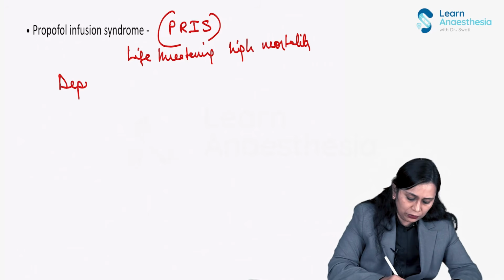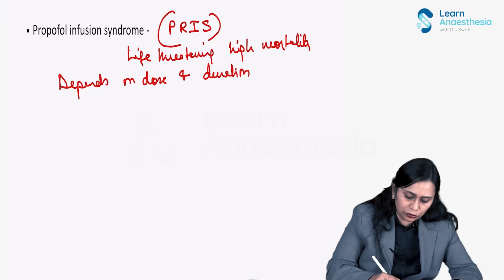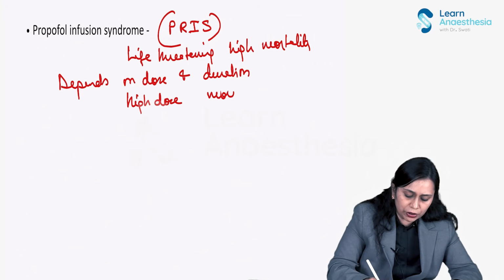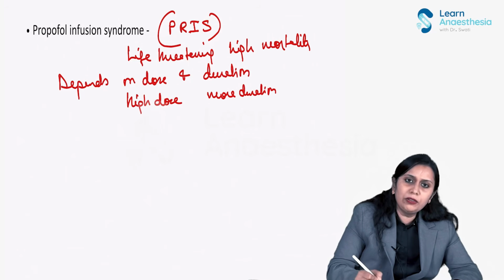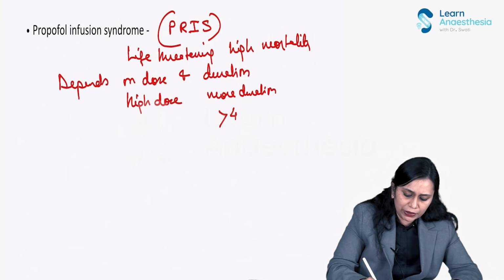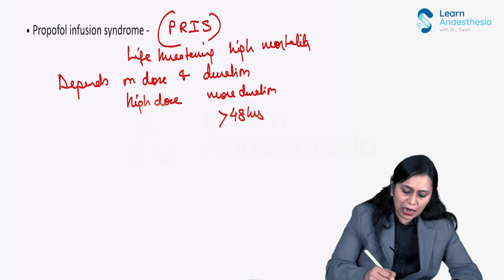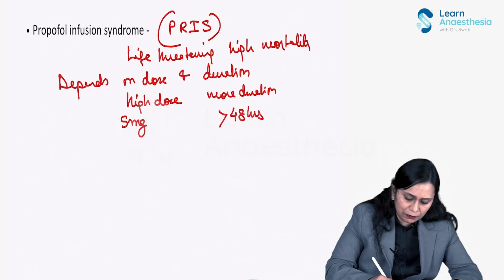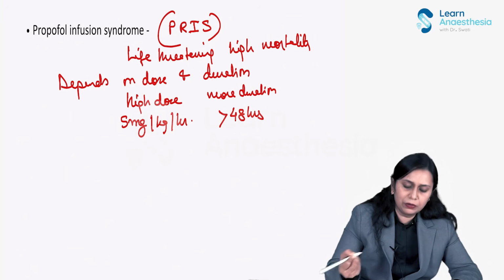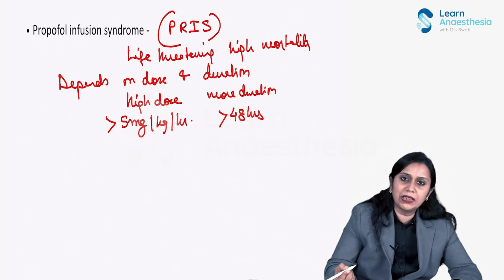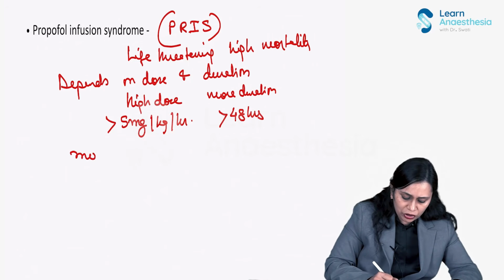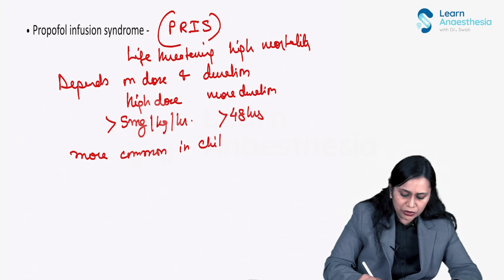If we give a high dose for a long duration, the risk is more. Long duration means more than 48 hours, and high dose means more than 5 milligram per kg per hour. It is more commonly seen in children.